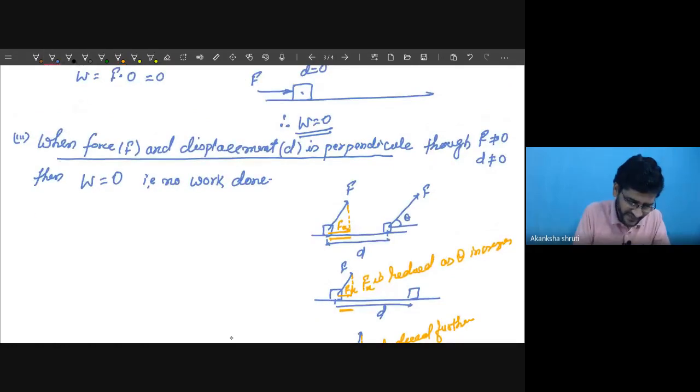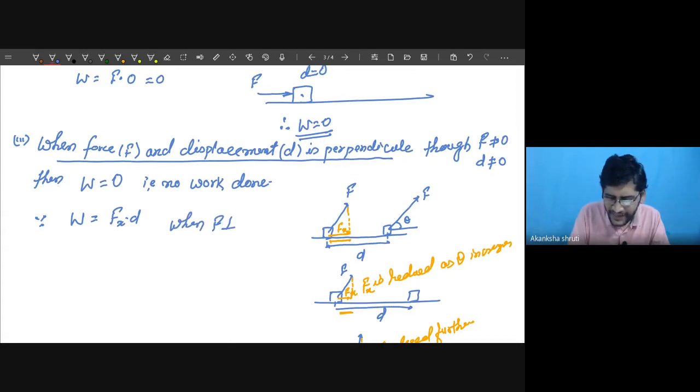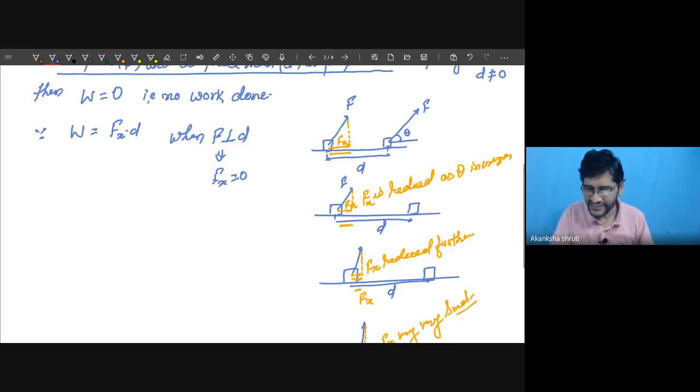Since work is always given, whether the force is perpendicular or making some angle, by Fx into its displacement. So when F is perpendicular to d, this implies its Fx value is 0, as we have taken here.